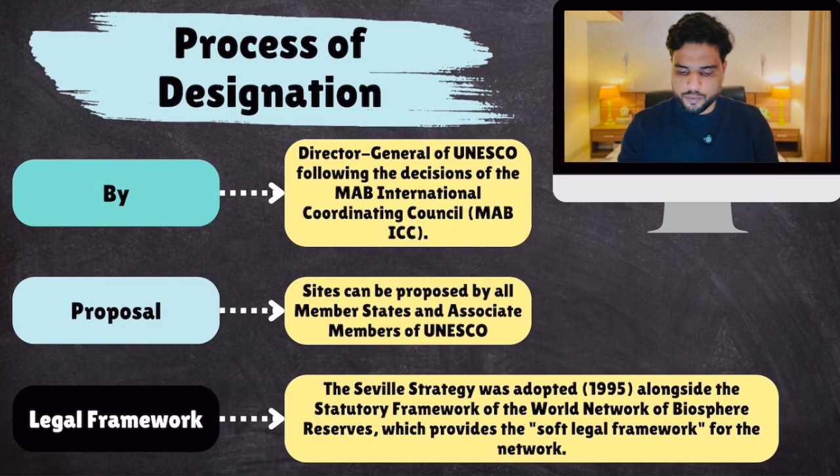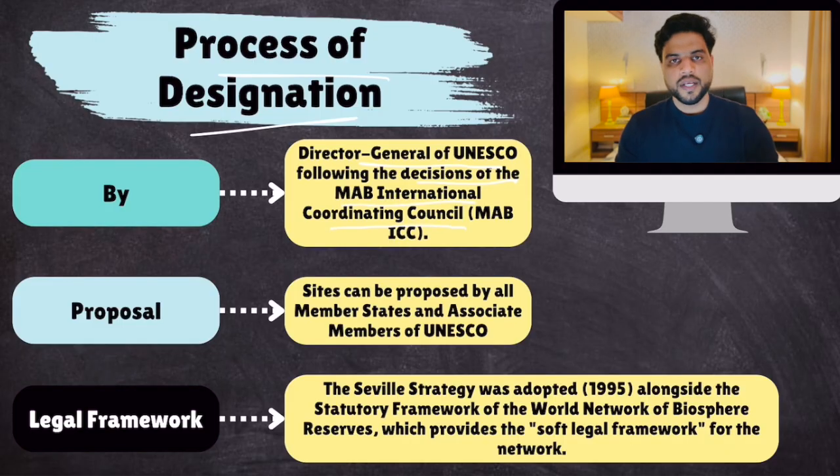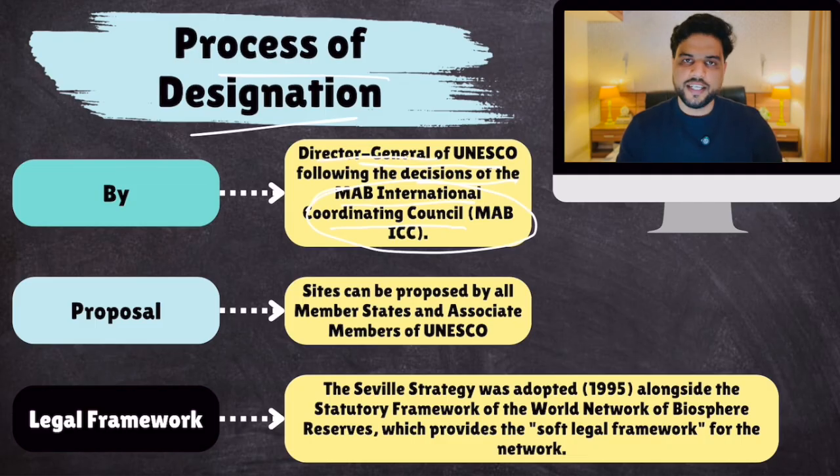So here's the process of designation. Who recognizes whether this biosphere reserve should be part of this world network? Well, the Director General of UNESCO, following the decision of the MAB International Coordinating Council. So the MAB International Coordinating Council decides, it advises the DG of UNESCO, and the DG of UNESCO then designates it.